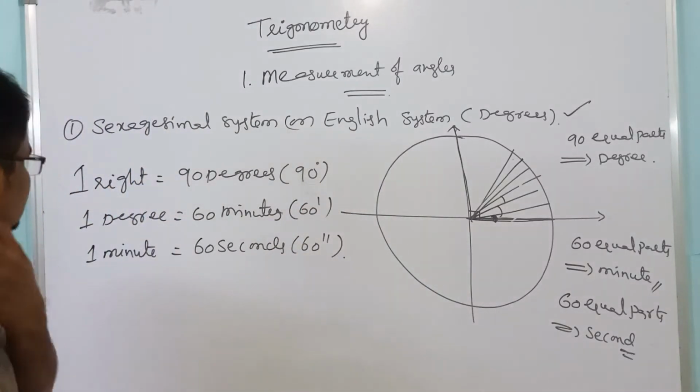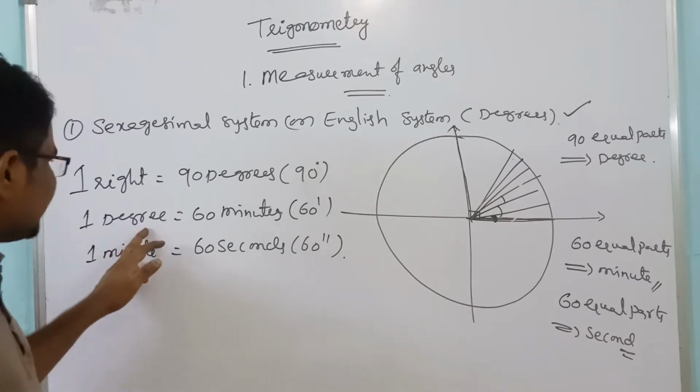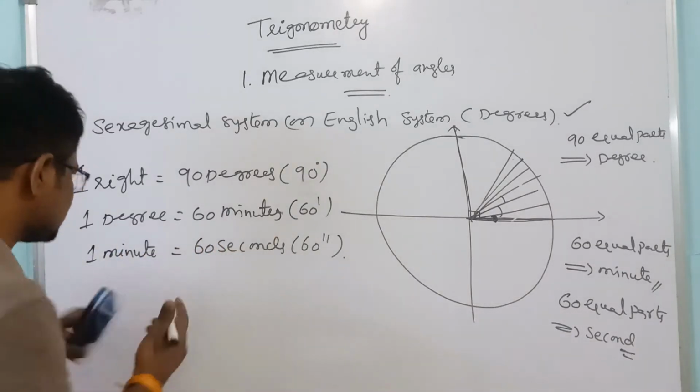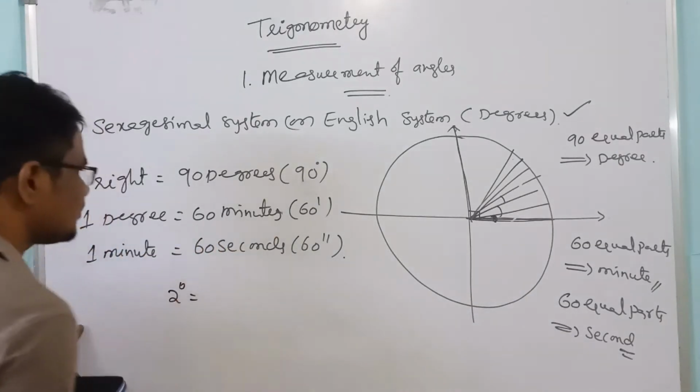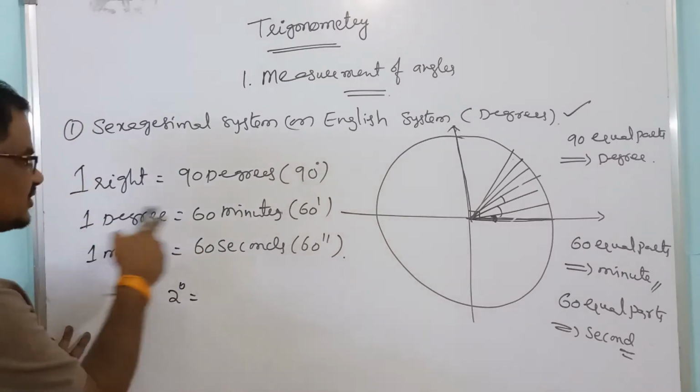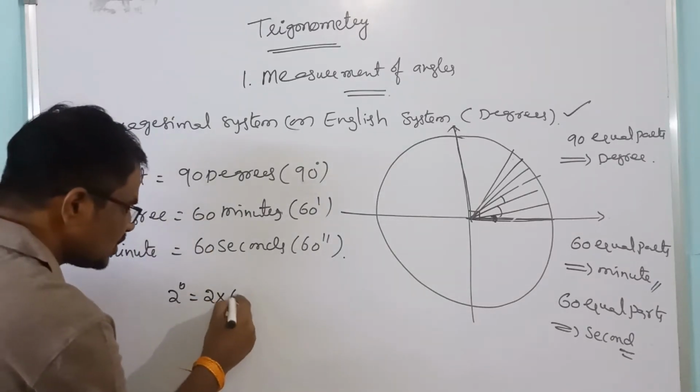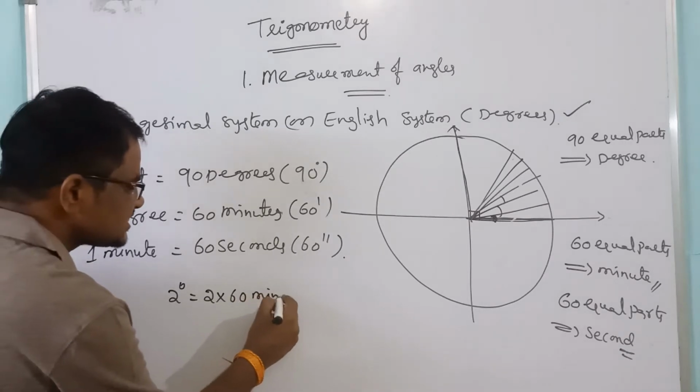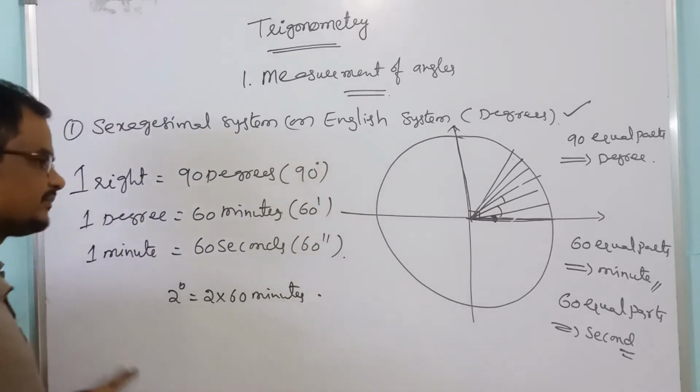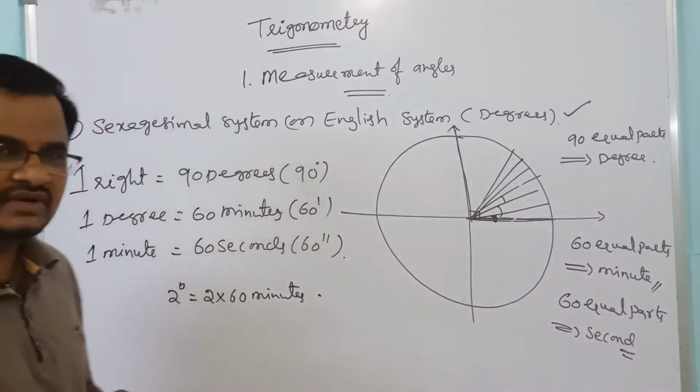Right. Means 1 degree equals 60 minutes. 2 degrees equals 2 into 60 minutes. Right. What are you observing?